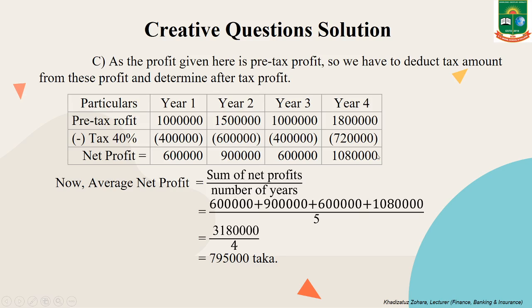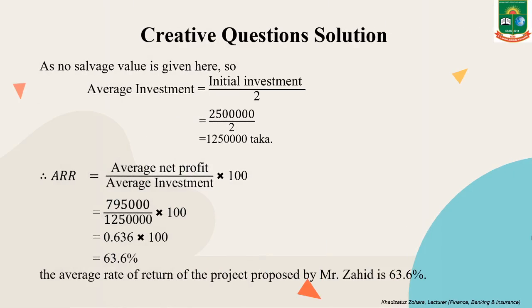So average net profit is, we know, sum of the net profits divided by number of years. Here 6 lakh plus 9 lakh plus 6 lakh plus 10 lakh 80,000 divided by 4, and the result is 7 lakh 95,000 taka. Now, as no salvage value is given here, the average investment will be initial investment divided by 2. Our initial investment was 25 lakh taka, and divided by 2 we get 12 lakh 50,000 taka.